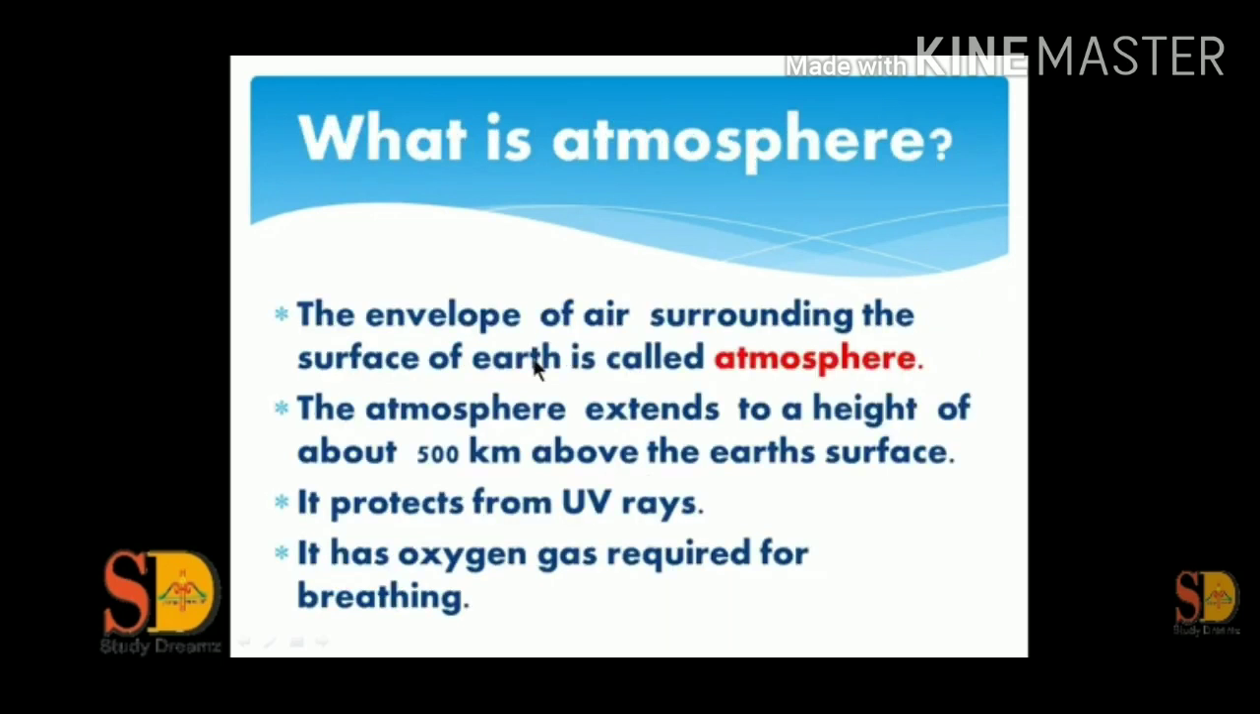Next, what is the atmosphere? The envelope of air surrounding the surface of the earth is called the atmosphere. The atmosphere extends to a height of about 500 km above the earth's surface. It protects us from ultraviolet rays. It has oxygen gas required for breathing.